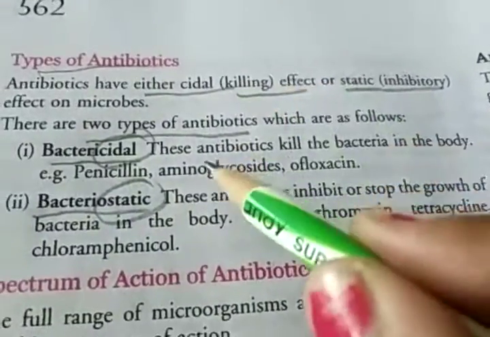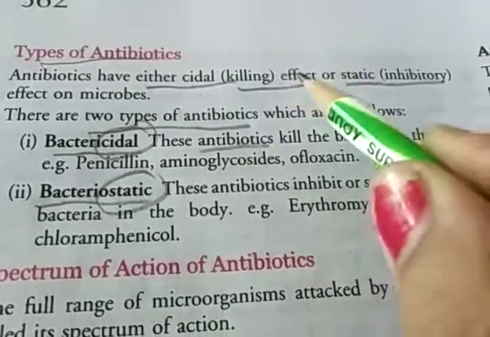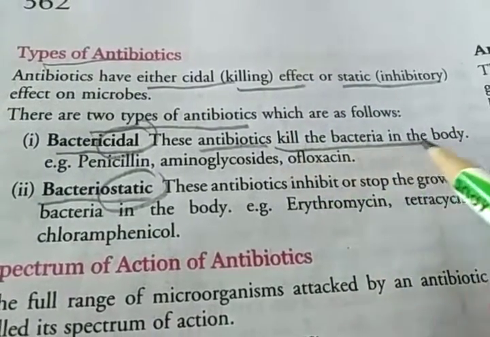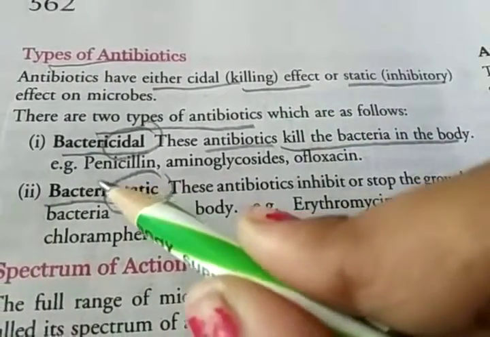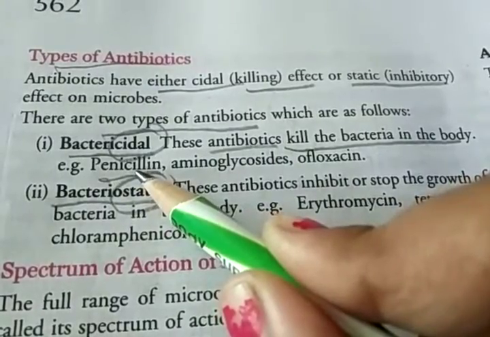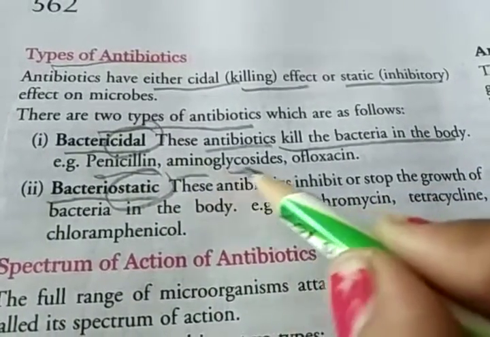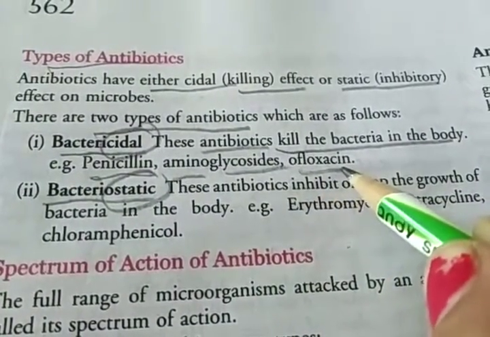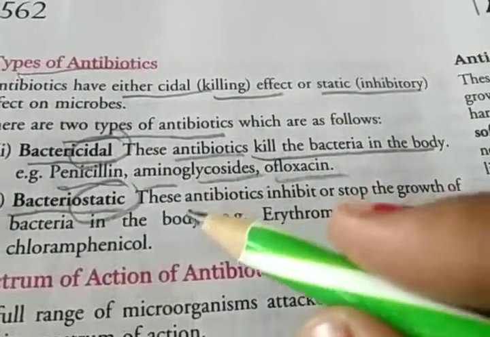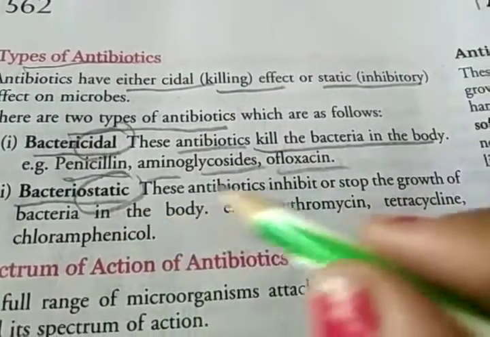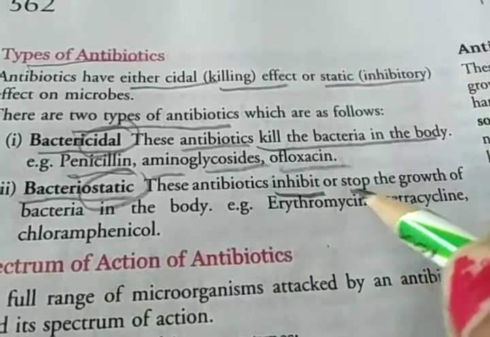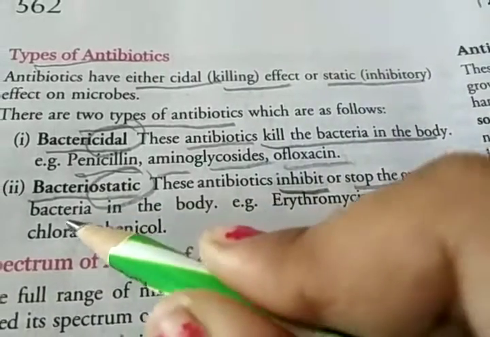Okay, so these antibiotics, cidal, means killing. They kill the bacteria in the body. Examples of bactericidal: penicillin, aminoglycosides and ofloxacin. Then bacteriostatic antibiotics inhibit or stop the growth of the bacteria.